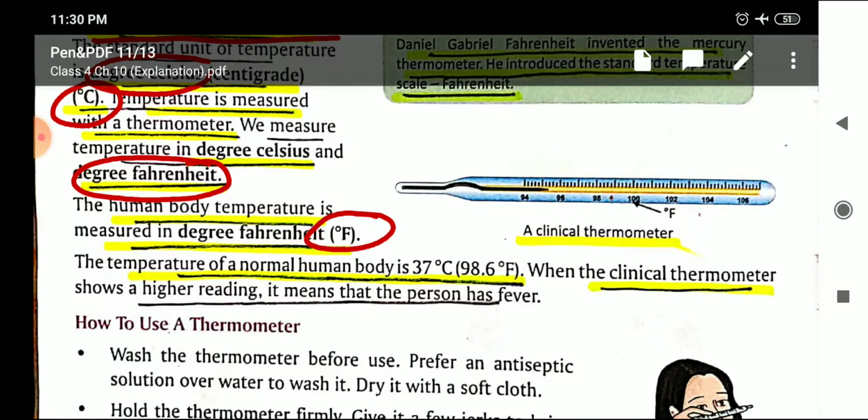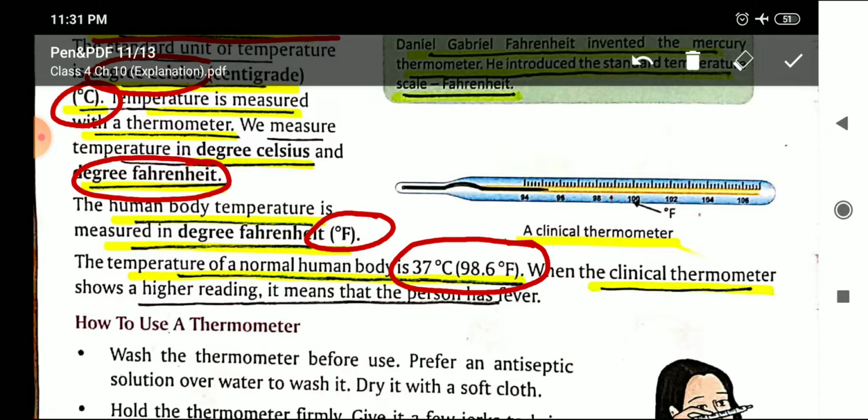Now the normal body temperature, if we want to measure both in Celsius as well as Fahrenheit scale, the normal human body temperature is 37 degrees Celsius or 98.6 degree Fahrenheit. If we have to measure in Celsius, then we say 37 degrees Celsius. And in Fahrenheit scale, 98.6 degree Fahrenheit. So you need to learn the normal body temperature in both Celsius scale and Fahrenheit scale.